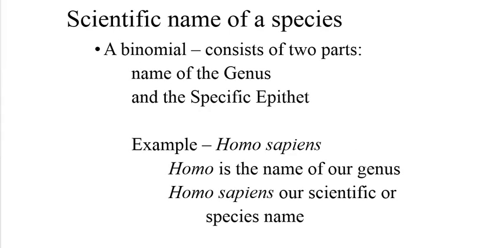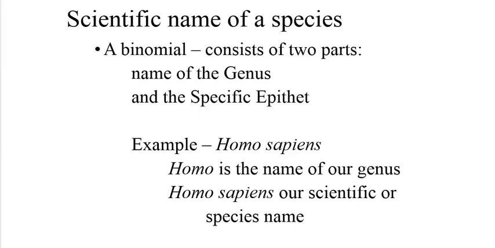The scientific name of a species is consistently used among scientists worldwide, regardless of where a scientist is from or what language they speak. We all use the same Latinized scientific names. Species names are always binomials, in other words, composed of two words.